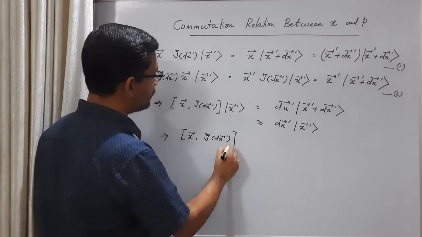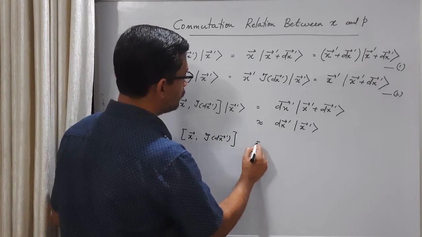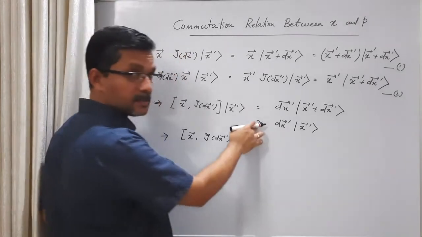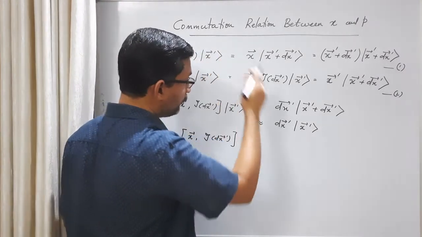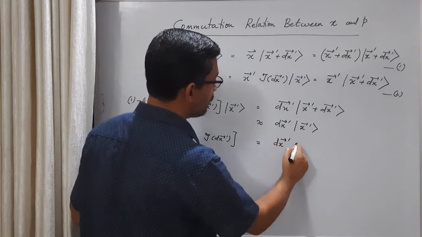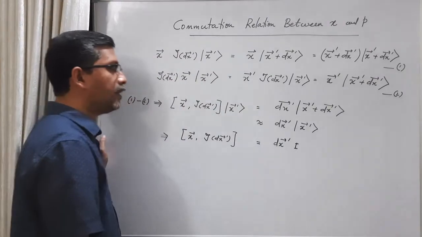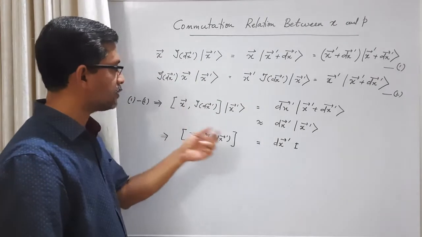x comma infinitesimal translation operator is equal to, I am dropping this approximation symbol because throughout we have to use that, so let's simply use equal. It's equal to dx prime, vector dx prime, times identity operator. Okay, so we have got this result.